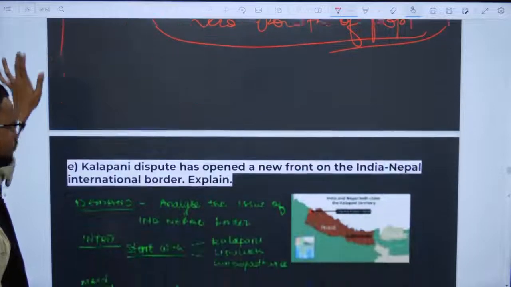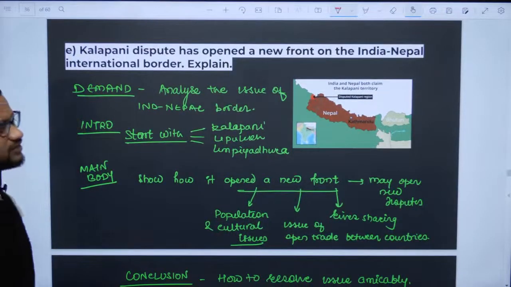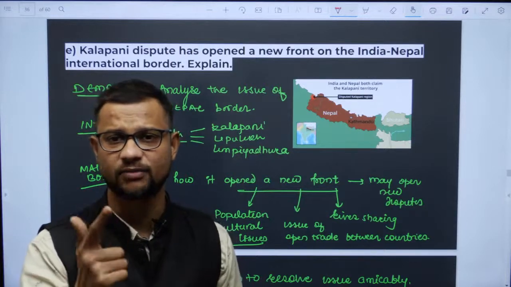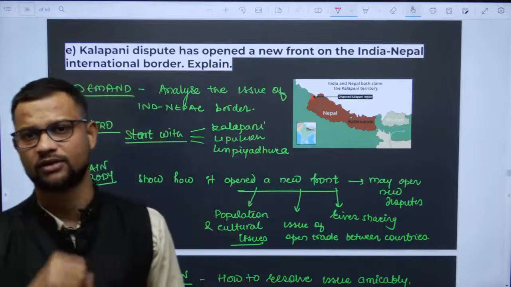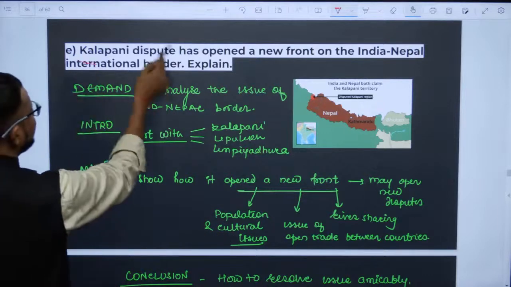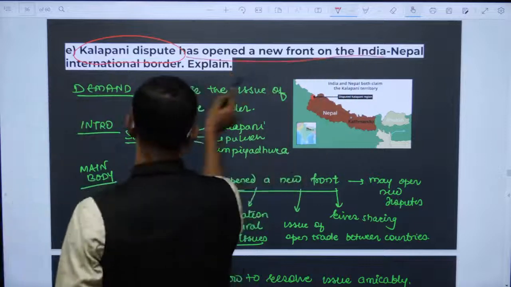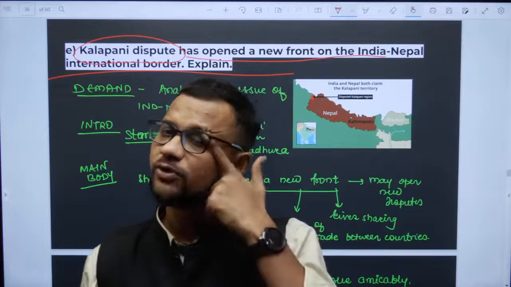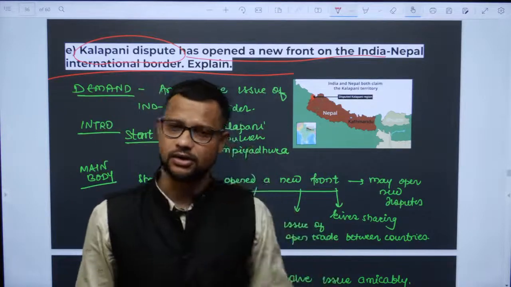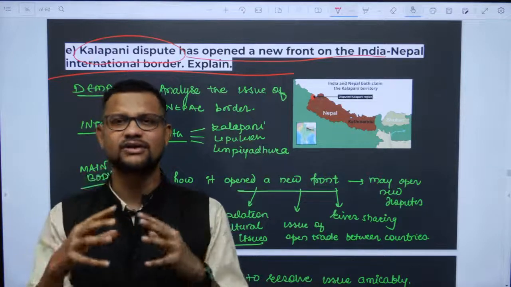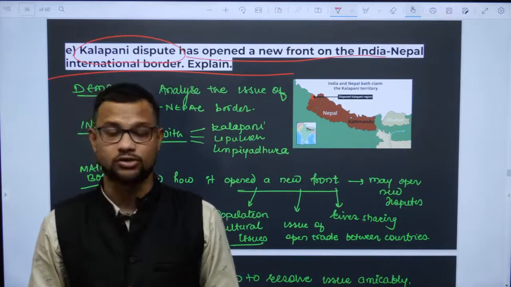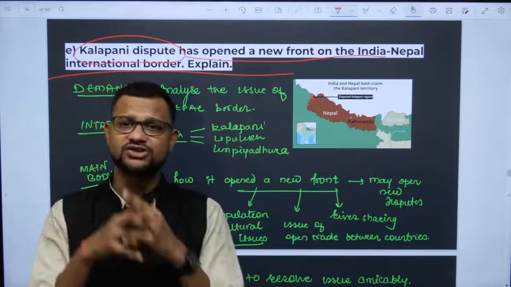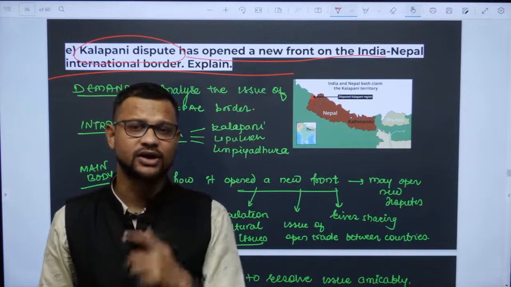Okay? So next, again a recent issue, the Kalapani river dispute, geopolitics. I would have connected the theories, heartland theory, rimland theory, Ratzel's organic state concept over here, right. So the Kalapani dispute has opened a new front on the India-Nepal international border. You know, recently there was an issue between India and Nepal. Now there was a government change in Nepal, and that was somehow in conflict with the Indian government also, though it was not on the very front line, but yes, it was, right. So Nepal is tilting more toward China, and that is where you can connect the rimland theory, right.